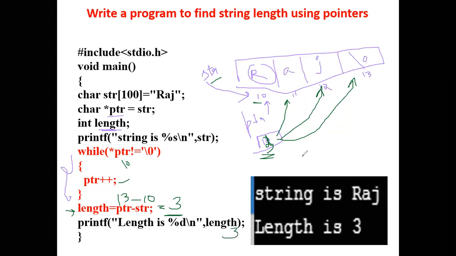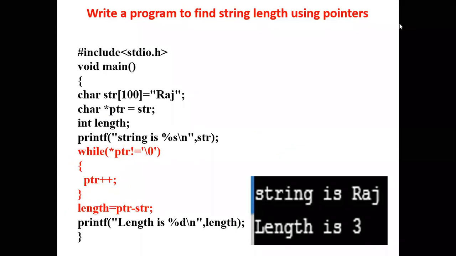So what is the length of this Raj? Raj is having 3 characters. So length is equal to 3. Okay, so we have to understand the logic that we use to find the length of the string using the pointer.